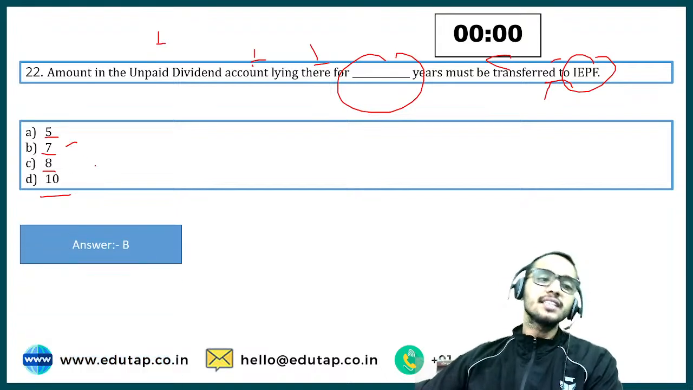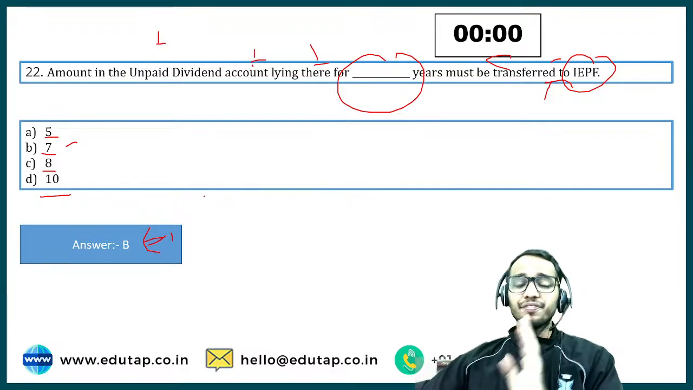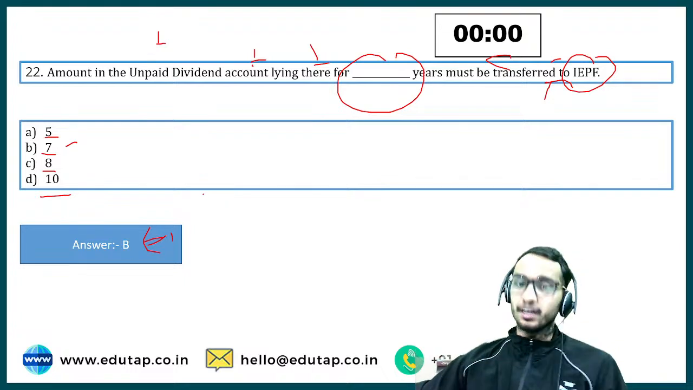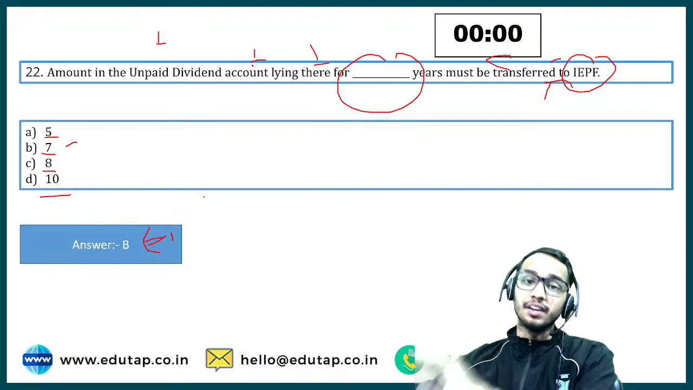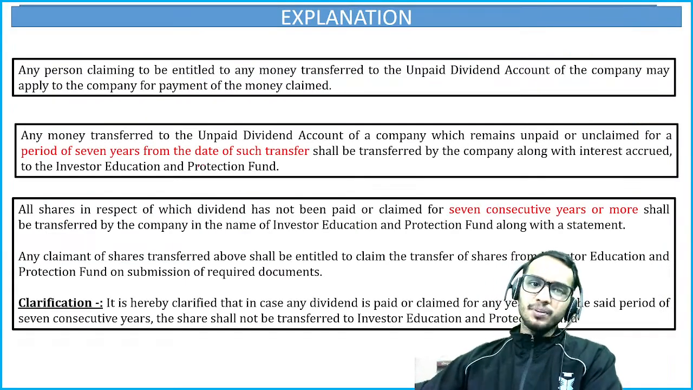So the answer is 7 years. Yes. So for 7 consecutive years, remember this, consecutive years, if it has not been claimed by anyone, then it must be transferred, right? Okay. So IEPF, we have talked about that.